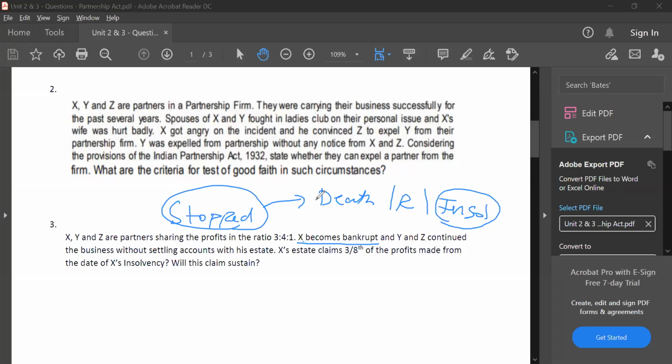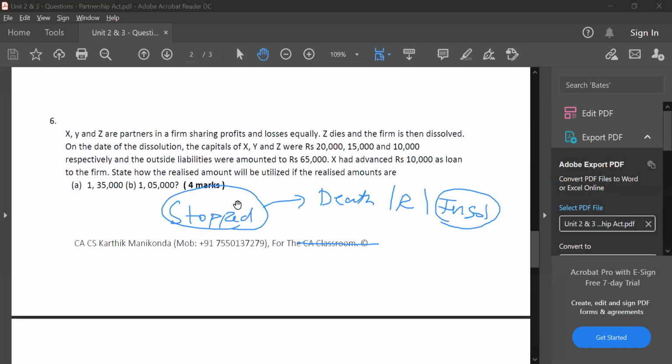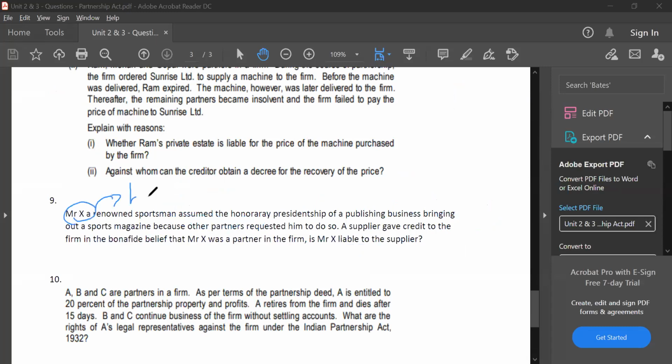Okay, sir. So the next doubt which I have is question number 9. Mr. X was a partner, so why will he be liable to the supplier? Question number 9, okay. Mr. X is a renowned sportsman. Yeah, got it. What's the doubt here? The doubt is why is Mr. X liable to the supplier? Because he's a partner by holding out.